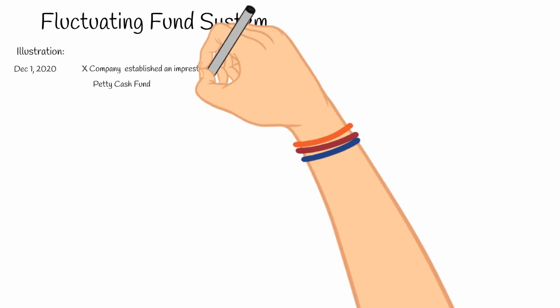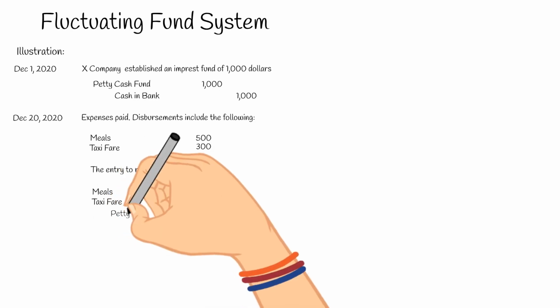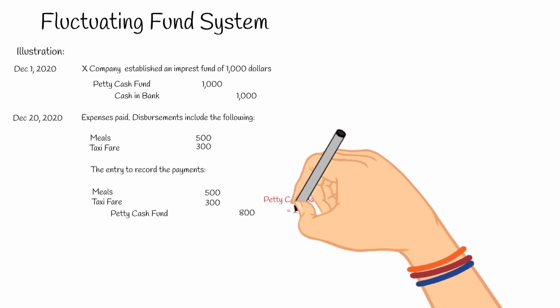For illustration, on December 1, 2020, X company established an Imprest fund system of $1,000. The entry is debit petty cash fund $1,000 and credit cash in bank $1,000. On December 20, 2020, expenses are paid. Disbursements include the following. The entry is debit meals $500, debit taxi fare $300, credit petty cash fund $800. At this point, the petty cash balance is correctly stated at $200.